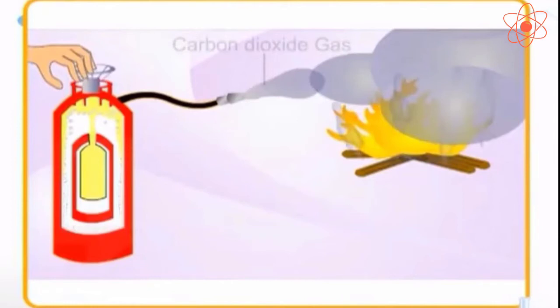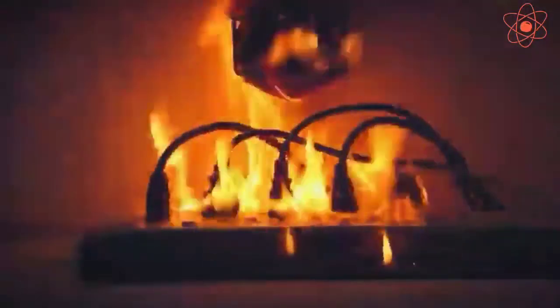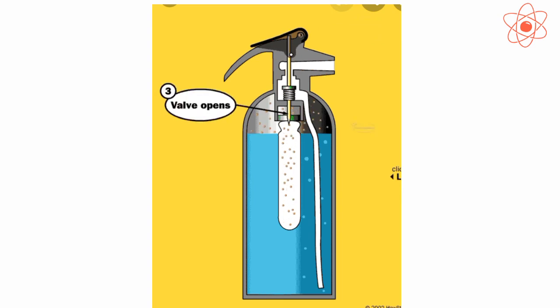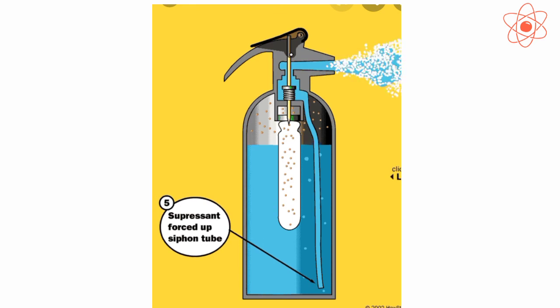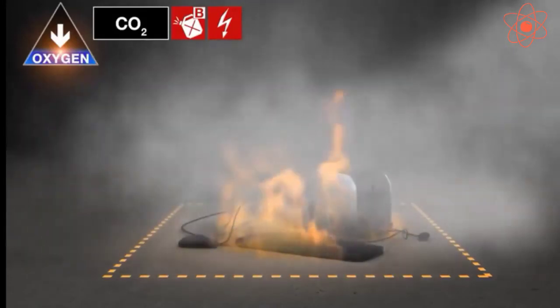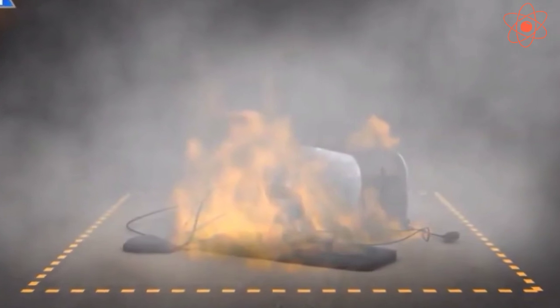It is also used to control fire caused by short circuiting, as it does not harm the electrical equipments and does not conduct electricity. Carbon dioxide is stored in liquid form at high pressure in cylinders. When released at the site of fire, it comes out in vapor form, expands in volume and cools down. Therefore, it not only cuts off the oxygen supply around the fire but also brings down the temperature.